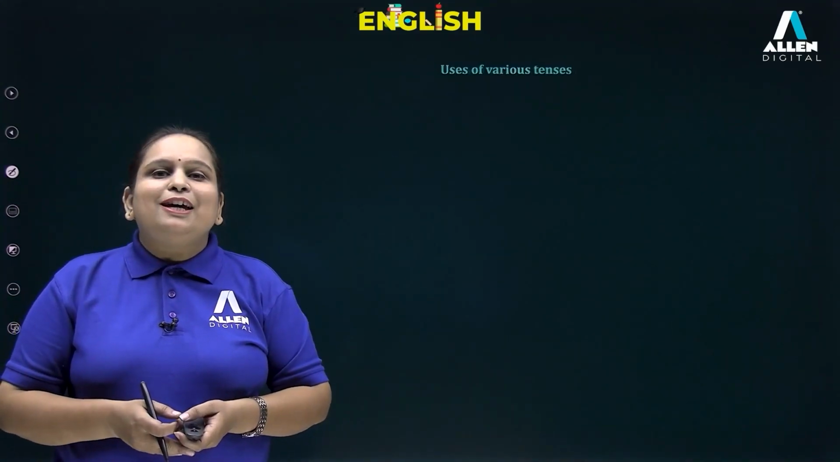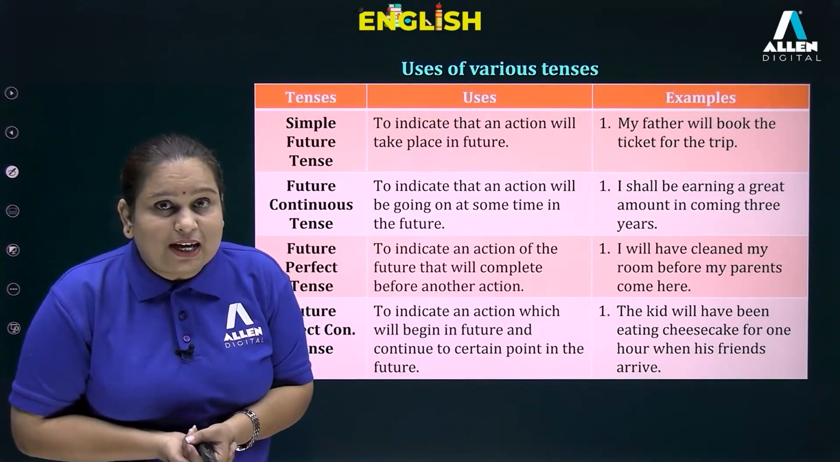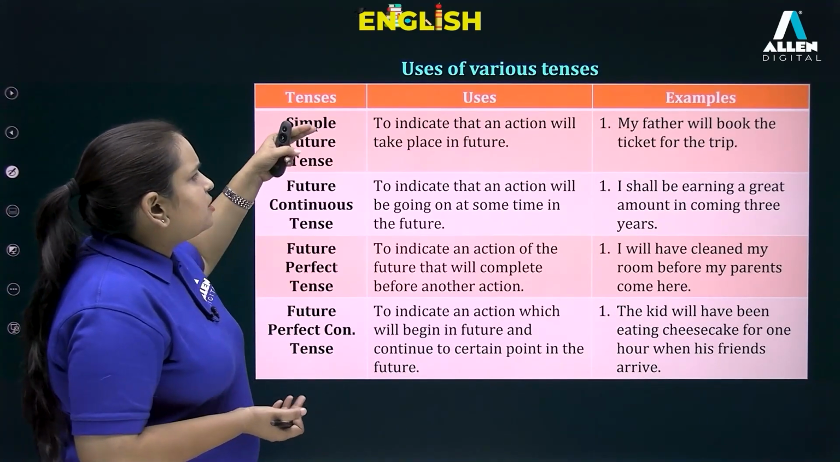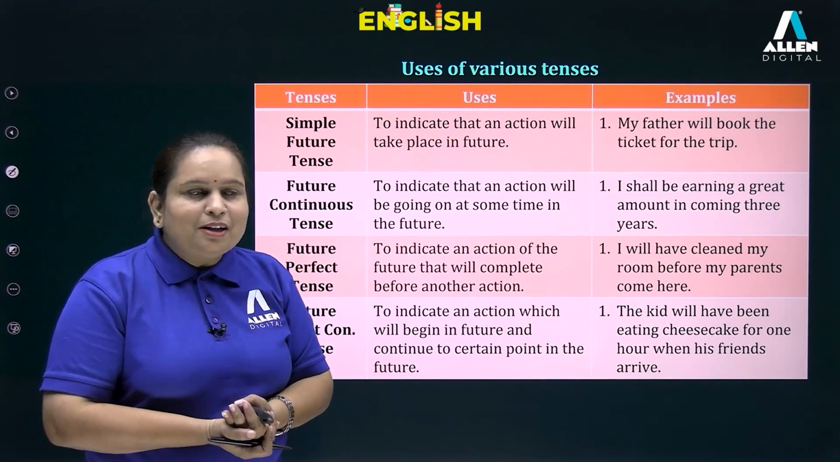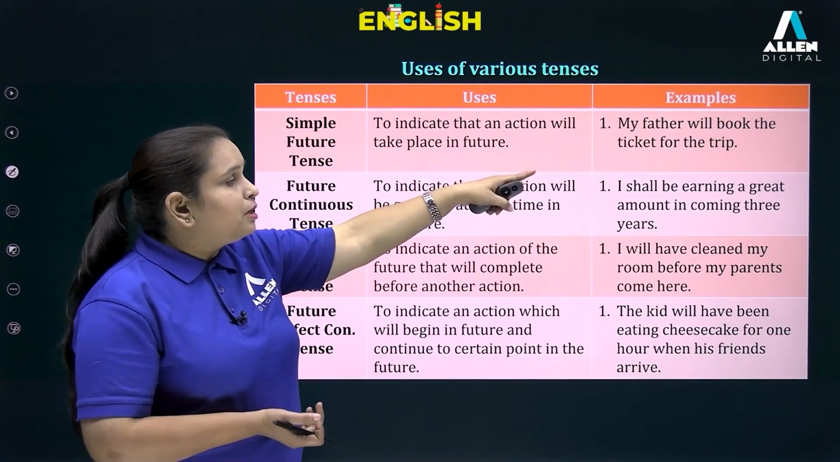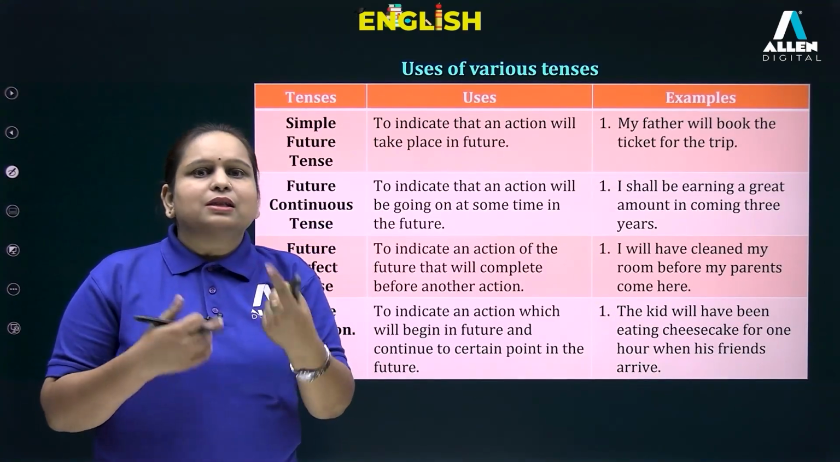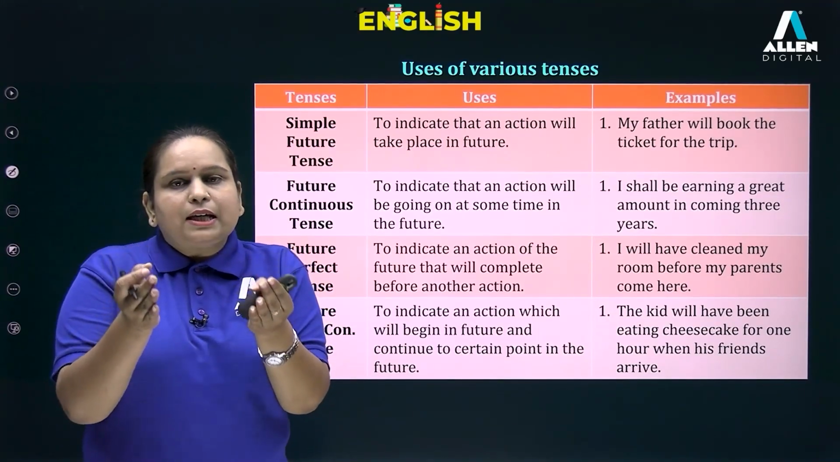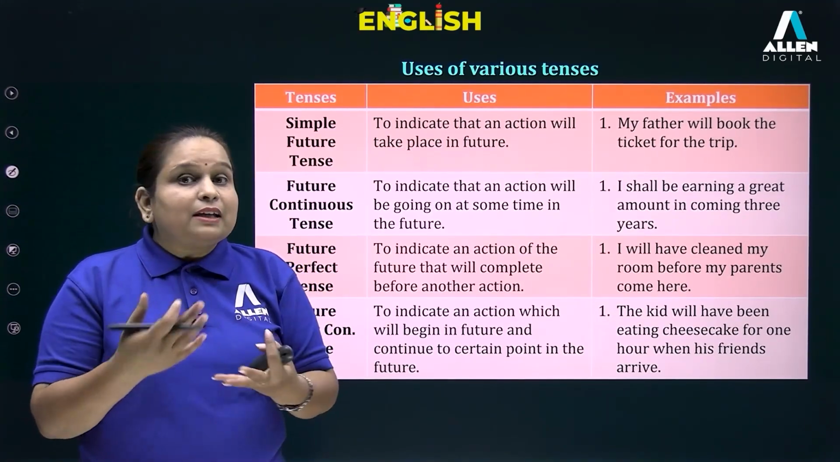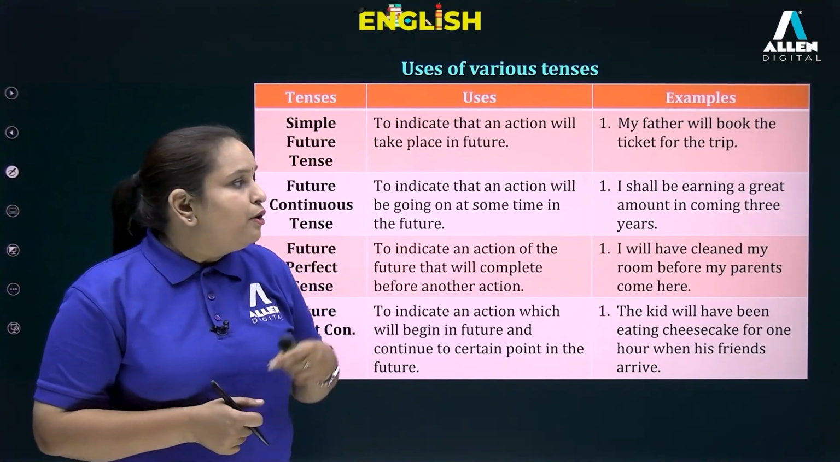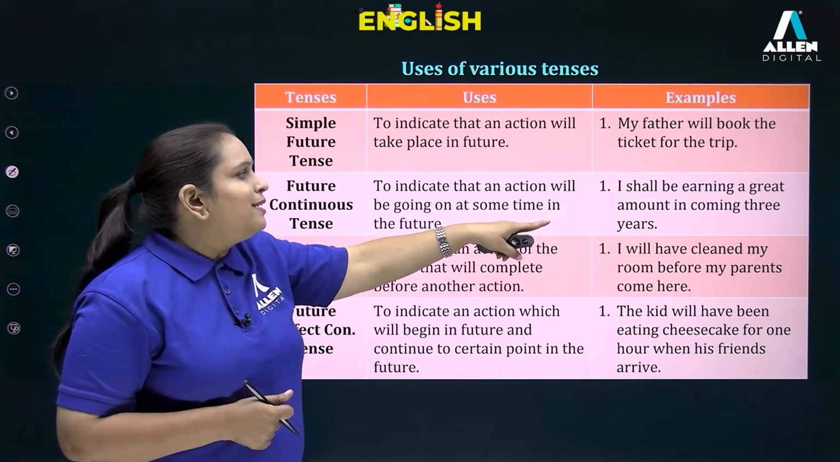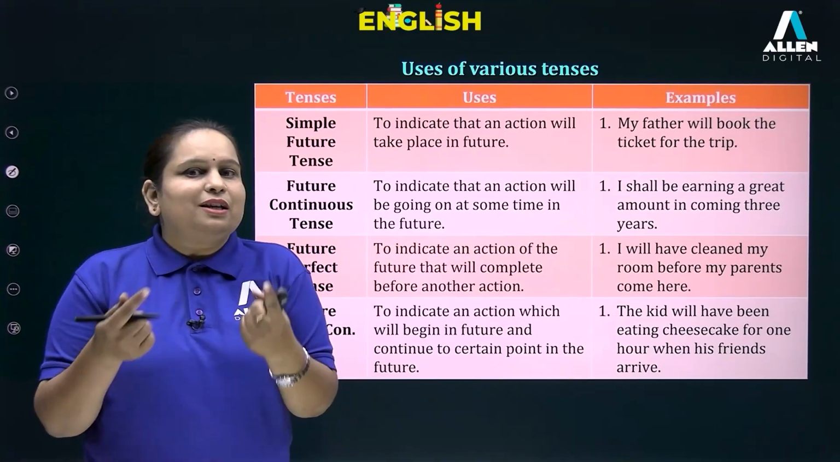Let us now proceed to the various uses of future tense. So simple future, it talks about an action that will simply take place in future. For example, my father will book the ticket for the trip. So this will happen in future. Then let's talk about future continuous, something that will be continuous or will be going on at some time in the future. For example, I shall be earning a great amount in coming 3 years.